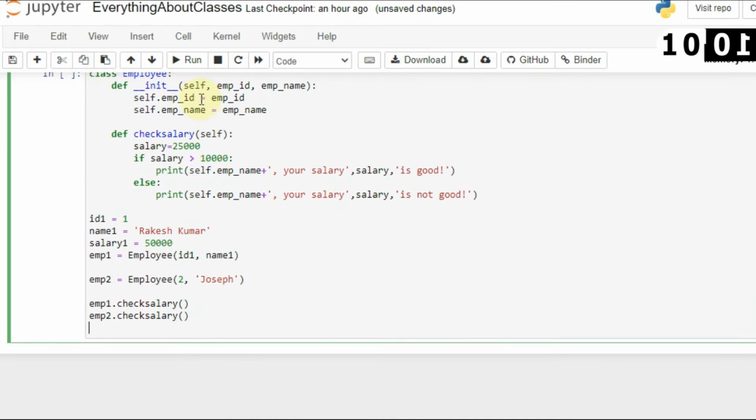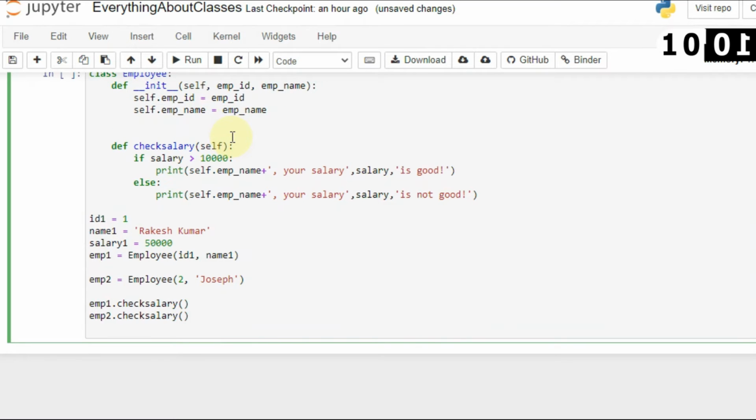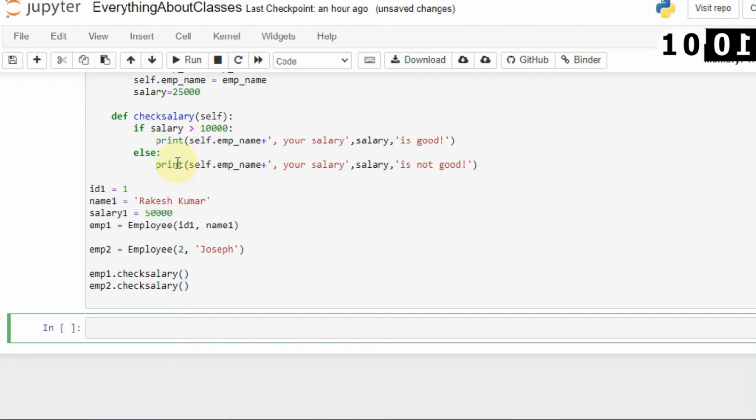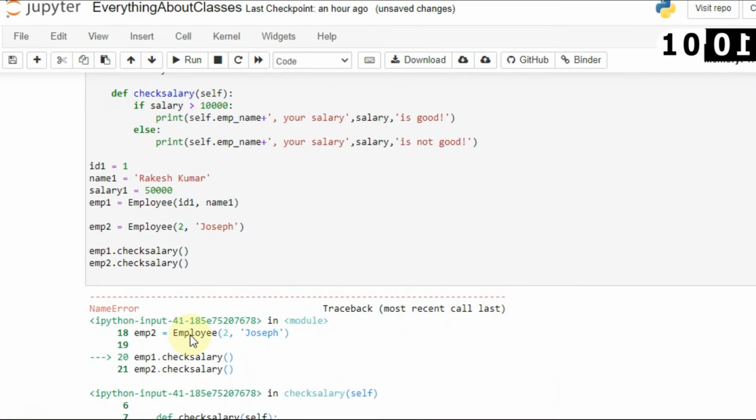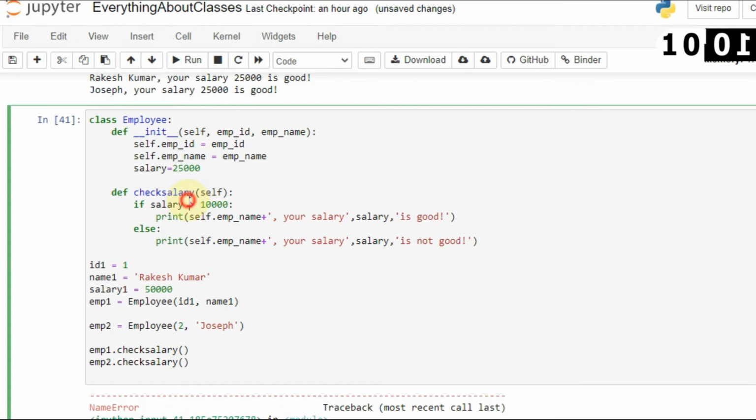Here you will also understand, because let's make these things complex. Now I will remove salary from here, and here I will pass this salary the same. Oops, I copied that value. Now let's say salary is equal to 25,000. Now if you access this in the method check salary, it will show me an error. Let's run it again, and here you can see that name salary is not defined. Why? Because you already know that the scope of variables is inside this method only, so you will not be able to access salary inside here.